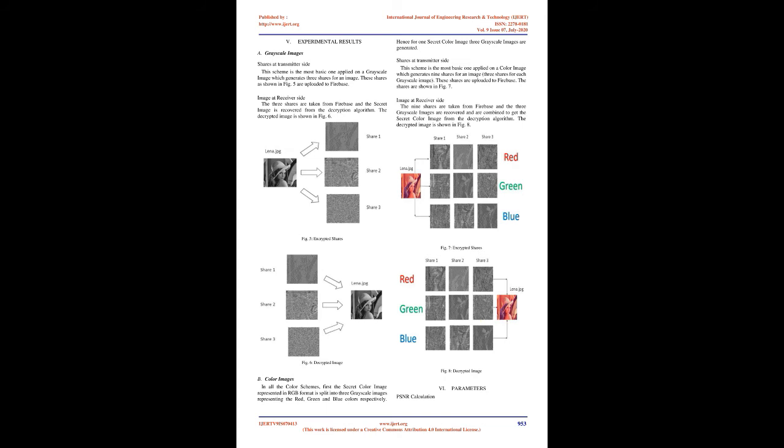Color images. The block diagrams can be split into 4 parts: conversion, encryption, security, shares. The color images used in the process are in RGB format. Transmitter side. The image is first interpreted in the form of intensity levels in red, green, and blue colors as shown in Fig 3. These images are then converted to a base 9 format.